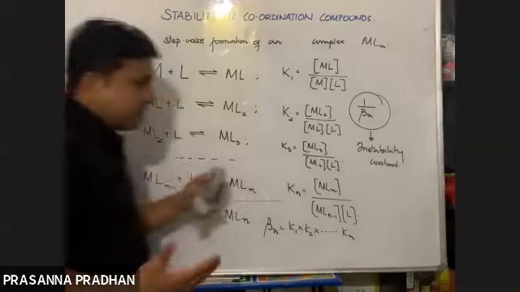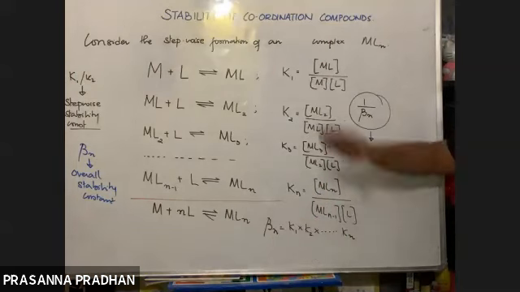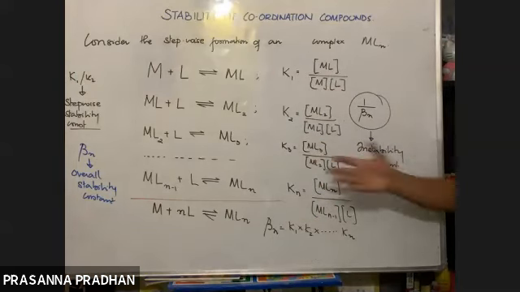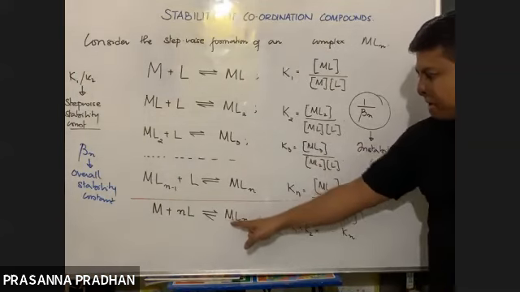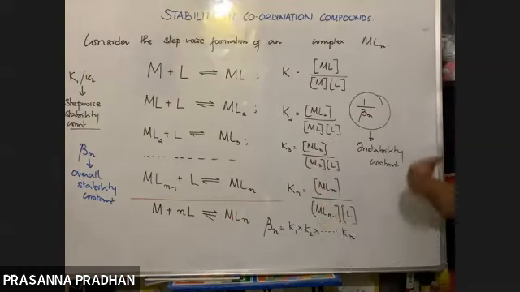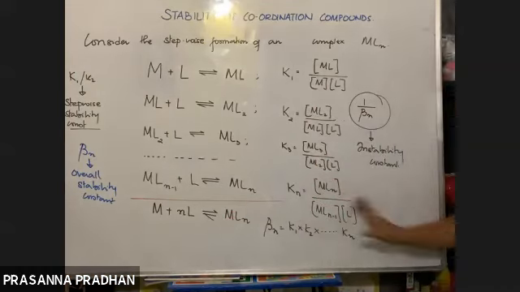So what are we discussing now? We are considering the formation of a complex MLn, stepwise it forms like this, and this constant gives us a measure of stability of the complex. When we add all this, we get the final equation for the formation of MLn. From equilibrium, we know when the equations are added, the equilibrium constant gets multiplied.